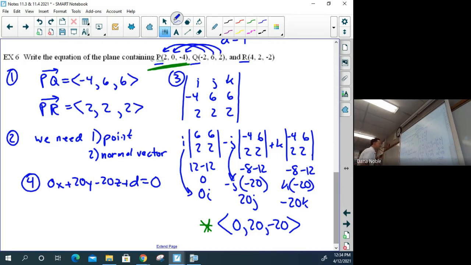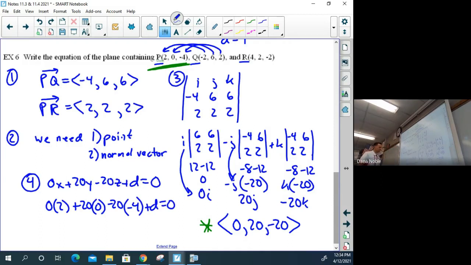We can now substitute in our point, and we have to pick the point we use for both of them. So 0 multiplied by 0 plus 20 multiplied by, whoa, back up. I was looking at the wrong place. How about 0 multiplied by the 2 plus 20 multiplied by the 0 minus the 20 multiplied by the negative 4 plus d equal to 0.